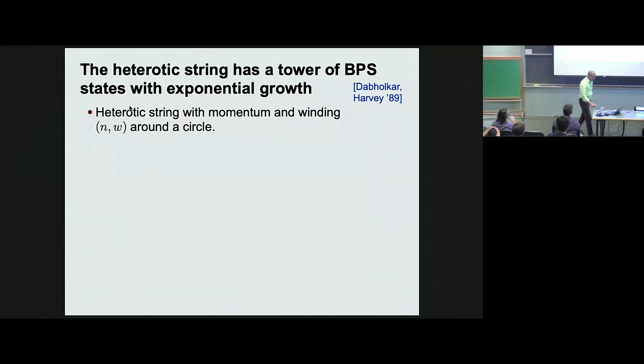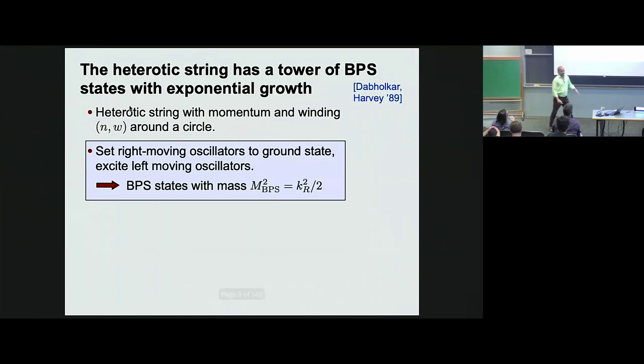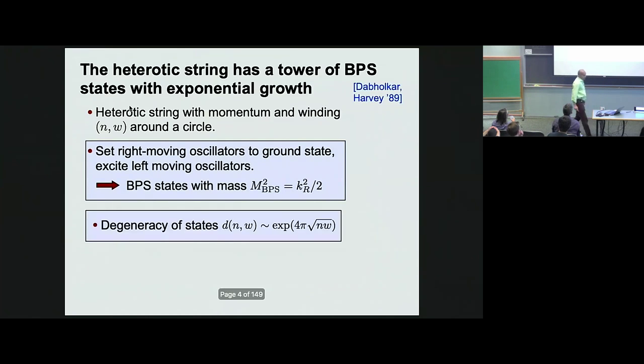So there are two charges, and then we set the right moving oscillators to their ground states, and because the supercharges of the heterotic string arise from the right movers, this string configuration preserves half of the 16 supersymmetries of the theory, and the mass is determined by the right moving momentum. This is all basic stuff. But the left movers can be excited to arbitrarily high energies, and so you have an infinite tower of BPS states. This was studied by Dabholkar and Harvey.